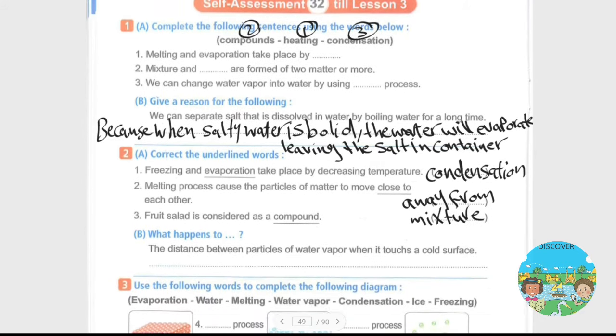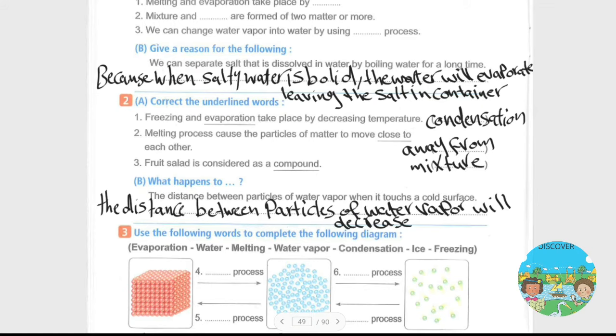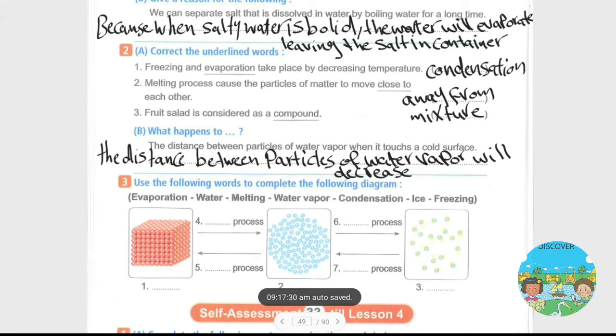Okay. B: What happens to the distance between particles of water vapor when it touches a cold surface? The answer is that the distance between particles of water vapor will decrease. Question number 3: use the following words to complete the following diagram.